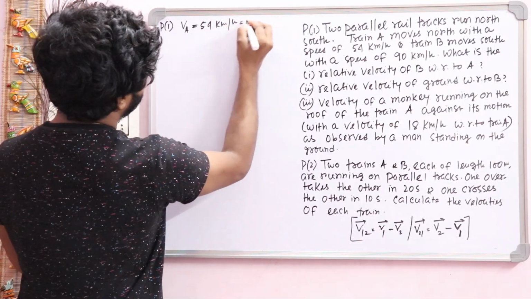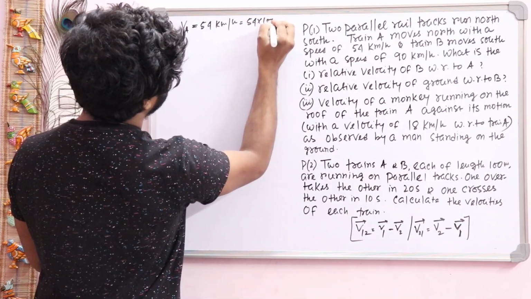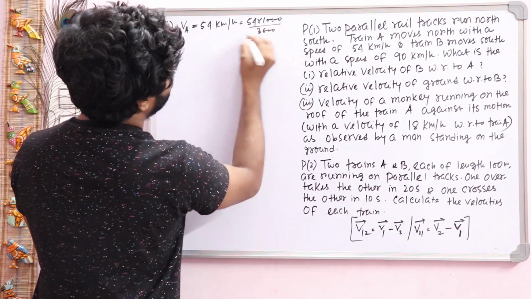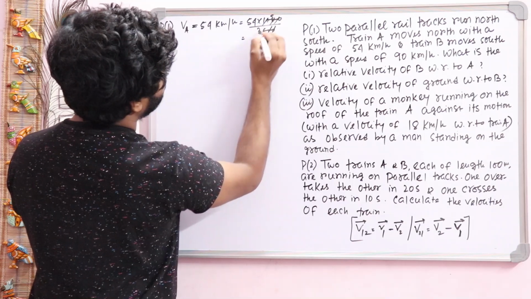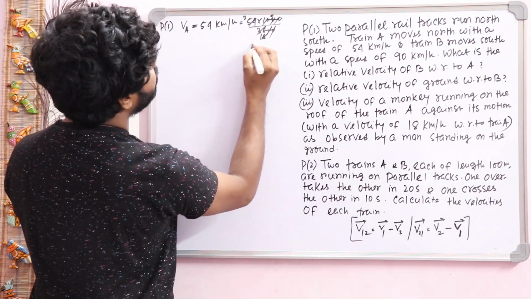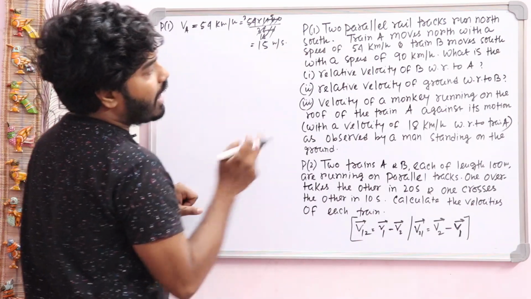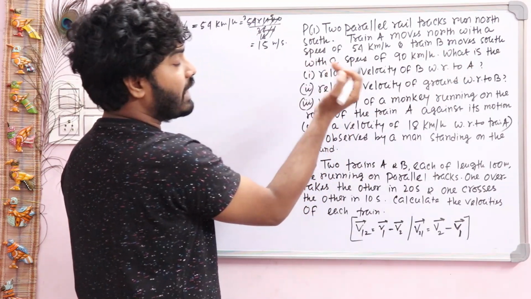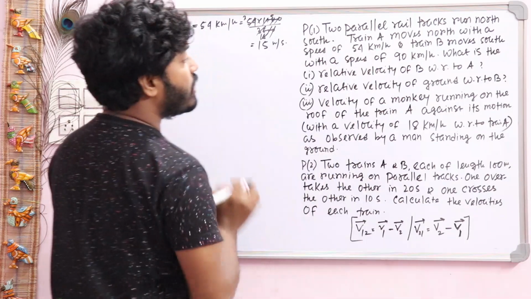So you just convert it to meter per second. So 54 into 1000, this one will be meter, divided by 3600. So 0, 0 cancel out, this one will be 5, this one will be 18, 18 3s are 54, so 3 into 5, so this answer will be 15 meter per second. And train B moves south, that is the opposite direction of train A, with the speed of 90 km per hour.